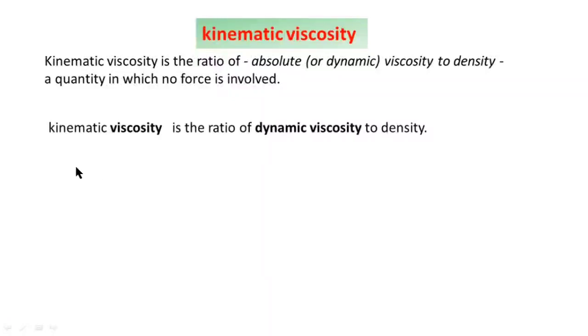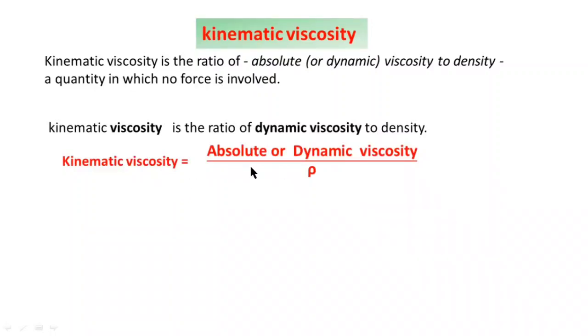Kinematic viscosity K equals absolute or dynamic viscosity divided by the density of the lubricant material. Rho is the symbol for density.